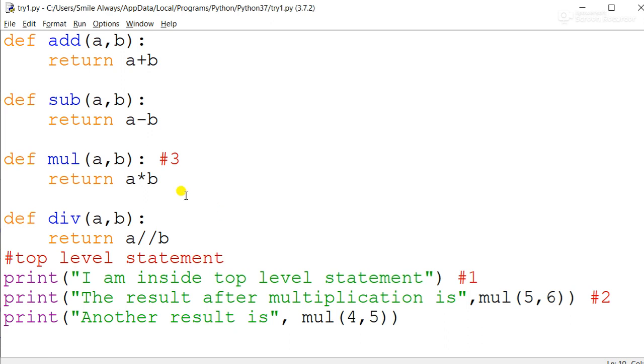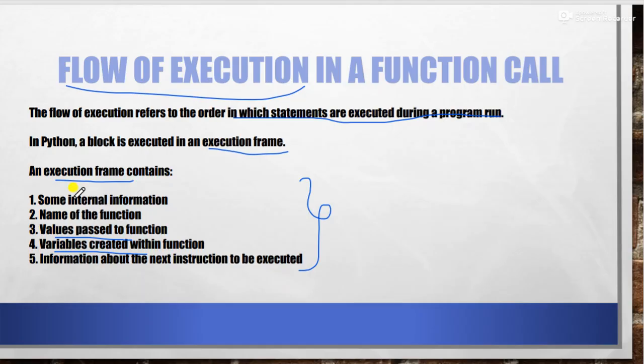See, this is actually very important for you to know how the execution takes place. Execution is generally line by line, one by one in the top level statement. But if you are calling any function, then the control will jump to that function and then it will execute it. Now when it jumps to the function over here, it will have all this information in the execution frame. First is some internal information. This is required for debugging. We are not supposed to know this information.